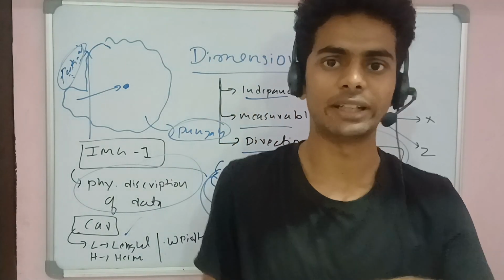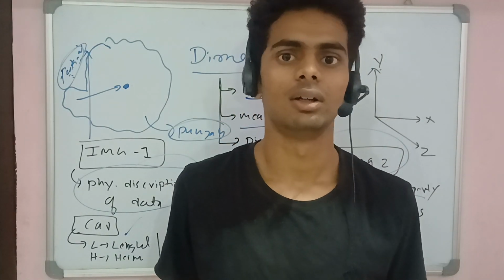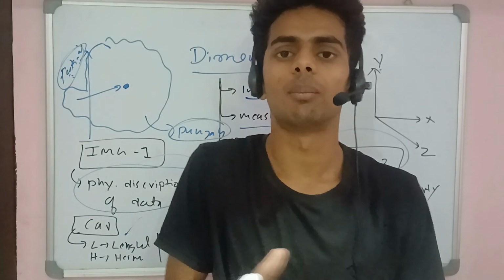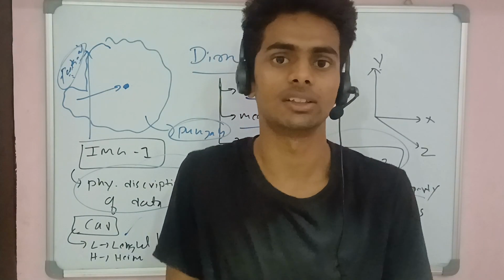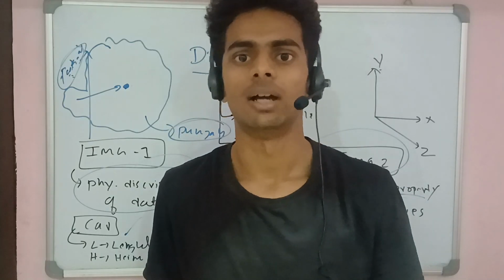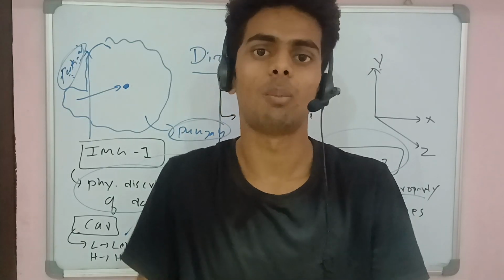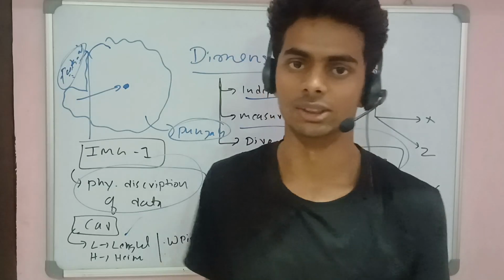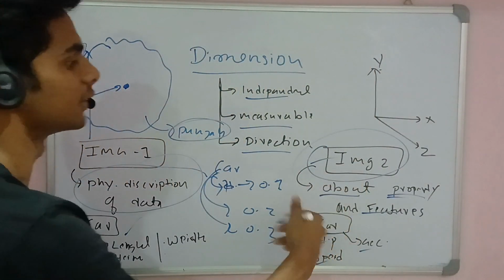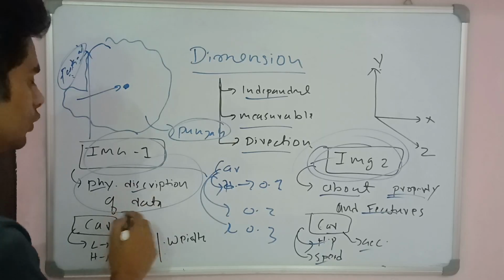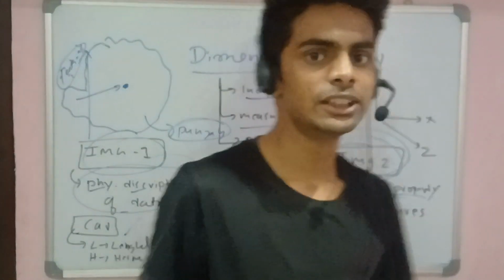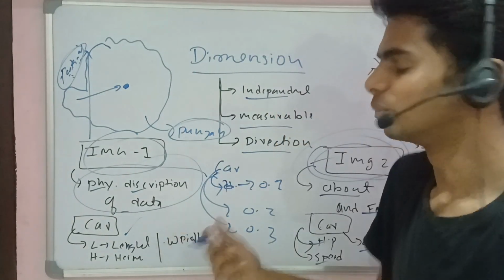So when we talk about dimension in the technical world, it is all about features and properties. The machine understands all of this as features and properties, converting them into numbers in the form of vectors. So that's dimension. Dimension is defined in two ways. The first one is a physical description of data, in the form of real world scenarios.